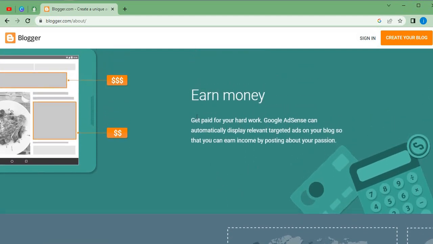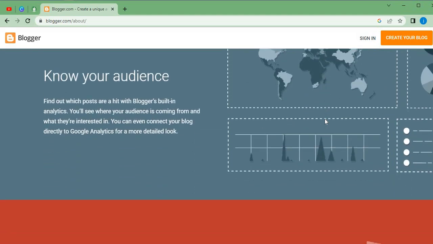Now, you can get paid for your work. It is the hard work that you have put in, and Google AdSense can automatically display relevant and targeted ads on your blog so that you can earn income by just posting about what you love most or about your passion. So let's scroll down and see.